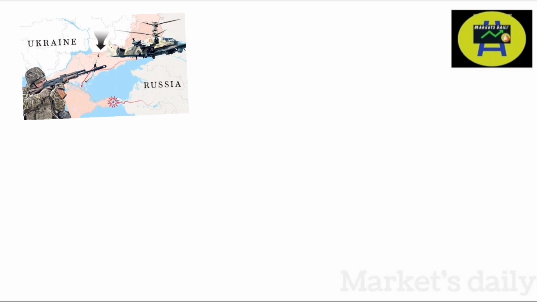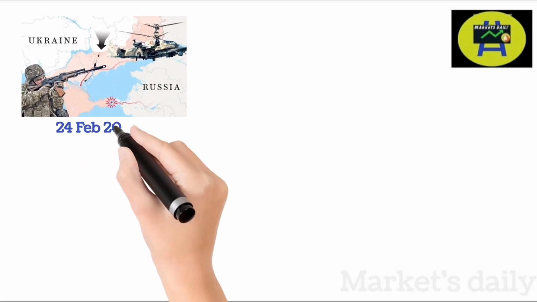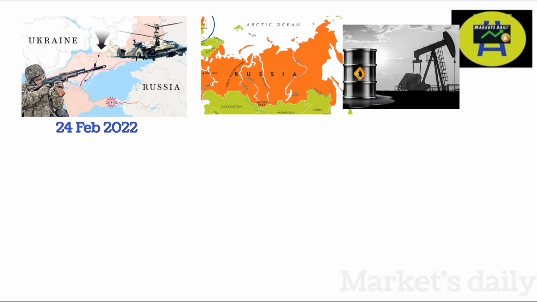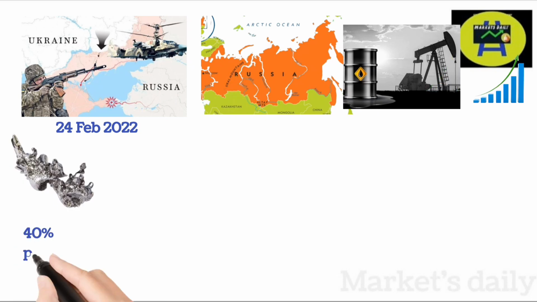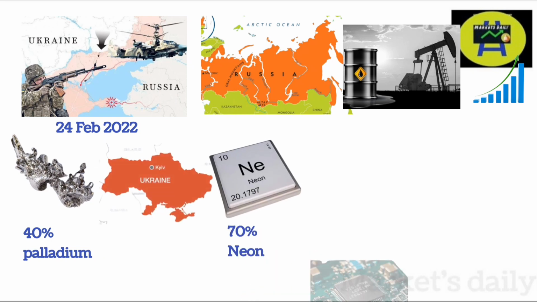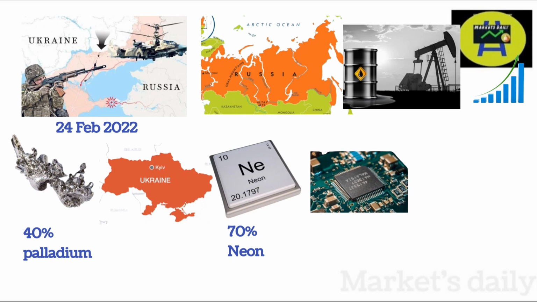The conflict between Ukraine and Russia burst out on 24th February 2022. Russia is one of the biggest exporters of oil and petroleum products. Western nations imposed sanctions on Russia, which increased crude oil prices. Further, Russia supplies 40% of the world's palladium, while Ukraine produces 70% of the world's neon, which are the two key elements in producing semiconductor chips. Thus, the shortage of semiconductors was worsened by this conflict.